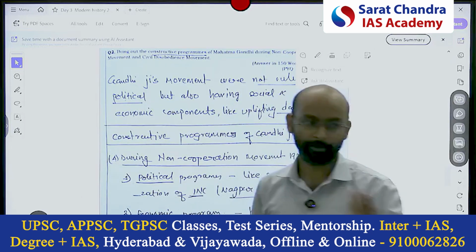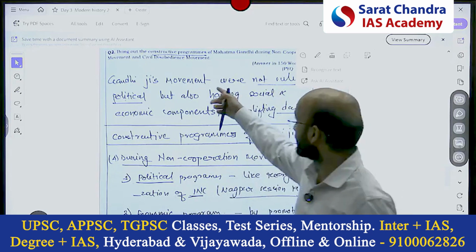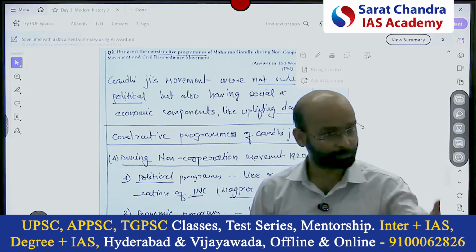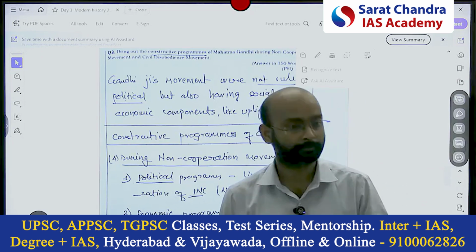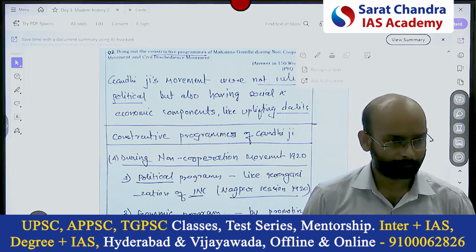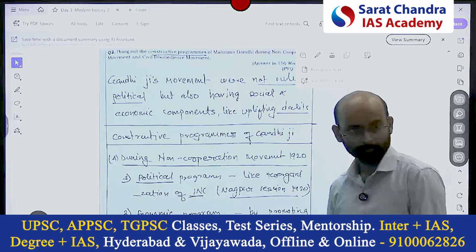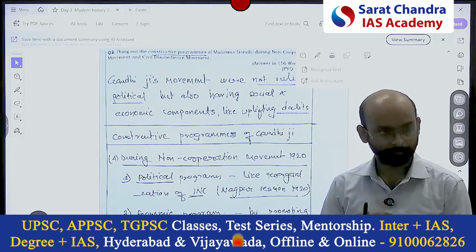See, there is no one way of introducing. You can follow the template which we have decided: mention the year of the event and say that it was not only political but also economic and social. Or the other way around, what Gandhiji did in the non-cooperation movement, and how Gandhiji contributed towards civil disobedience.